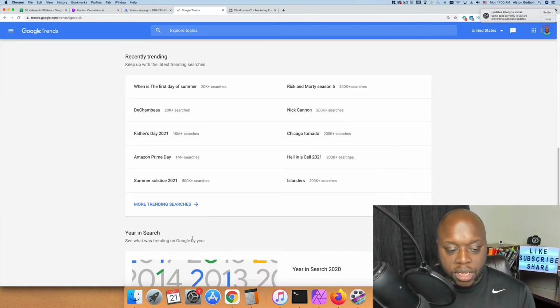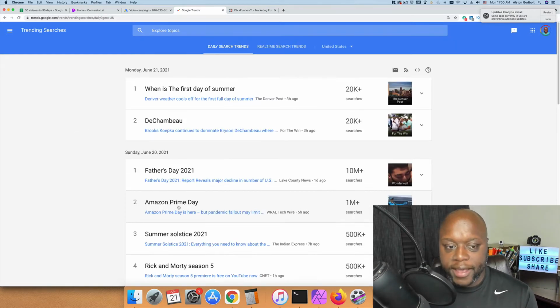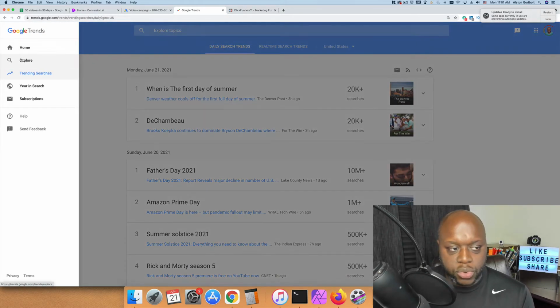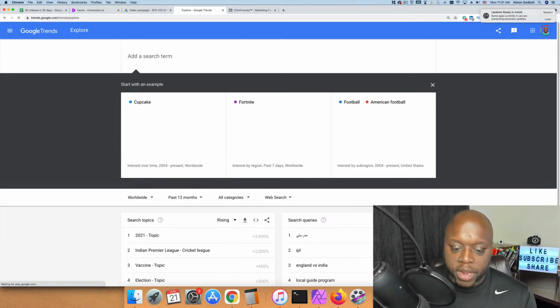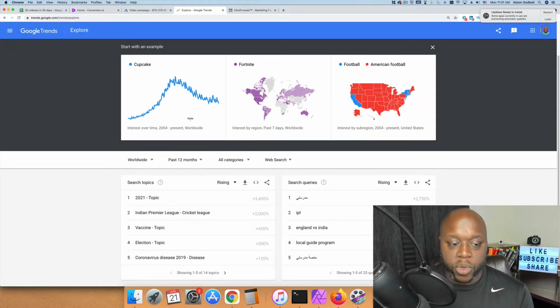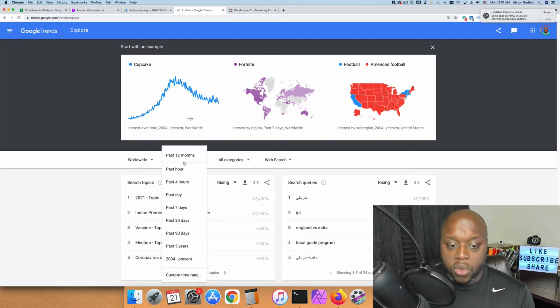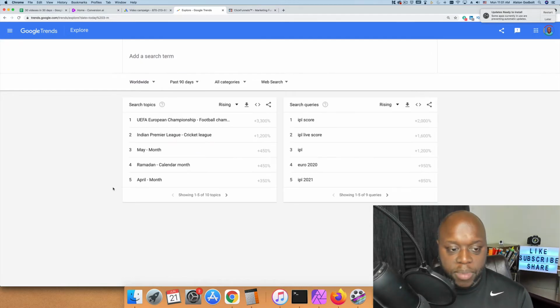So we're just going to click on more to see if something really sticks out at us. One thing that we can do is go up to the hamburger menu and go down to Explore. Explore is going to give us a little bit more flexibility when it comes to looking for things that are trending. We can change what's trending over the past month, we can change it to categories, and we can change it to web search or YouTube. These are all different opportunities. So we're going to change this to the last 90 days to see what pops up at us.